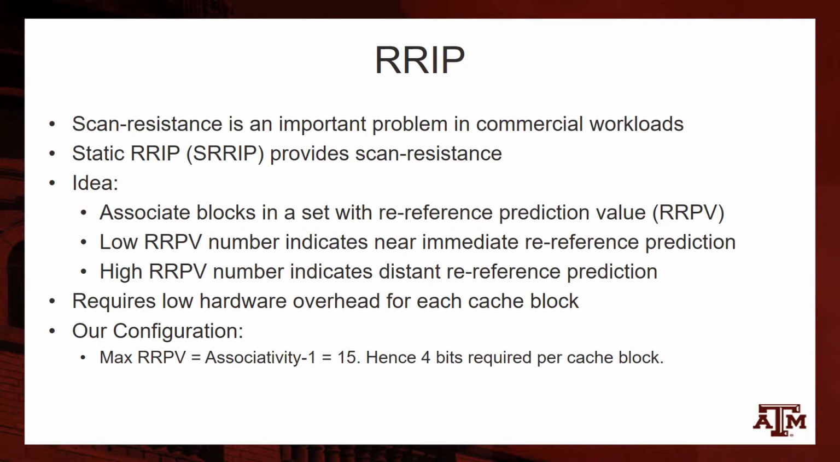RRIP. As I have already mentioned, RRIP was developed to provide resistance to scan chains in otherwise recency-friendly access patterns. In RRIP, every block that is brought into the cache is associated with a re-reference prediction value, an RRPV number. A lower RRPV number indicates that a block is likely to be re-referenced in the near future, whereas a higher RRPV number indicates that the block is not likely to be referenced again for some time, which according to OPT qualifies it for eviction. There are two RRIP based policies called static RRIP, SRRIP for short, and bimodal RRIP, BRRIP for short.